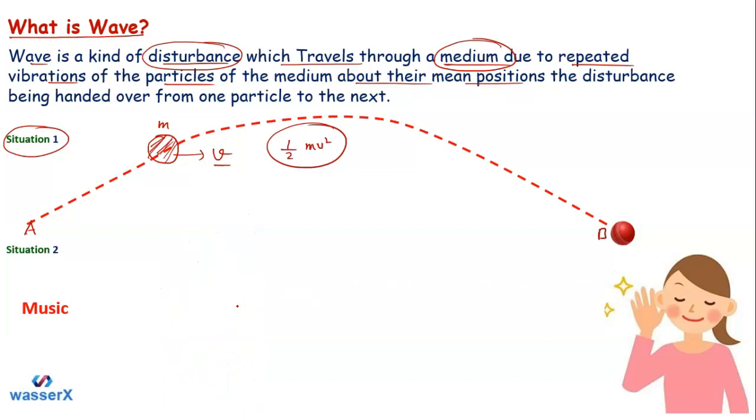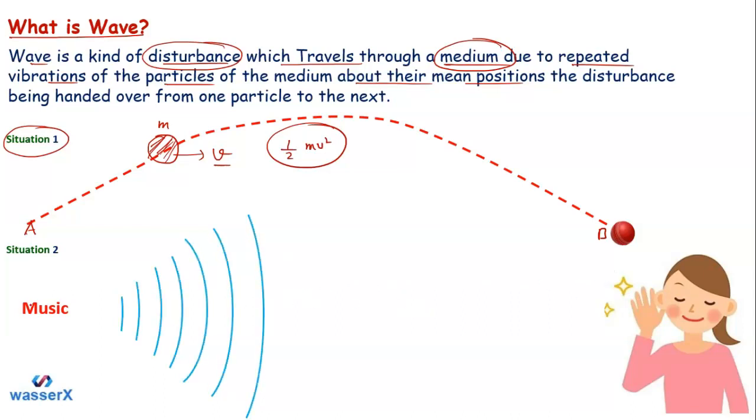So what is happening here? As you can see, the music box, the whole music system, is not moving at all. But still this girl can hear the music. So what is happening? Still, a kind of transfer of energy is there.